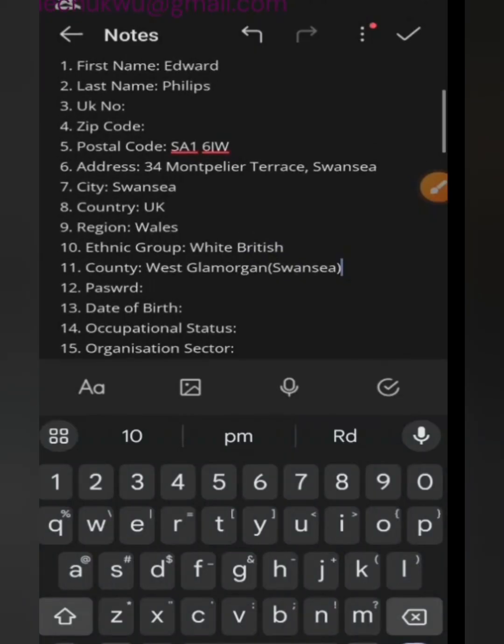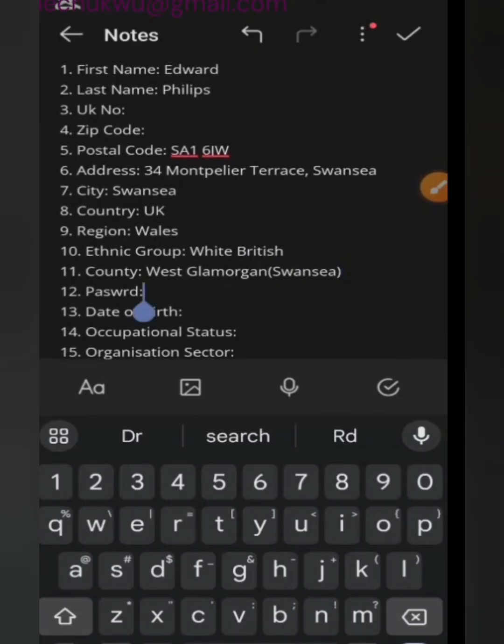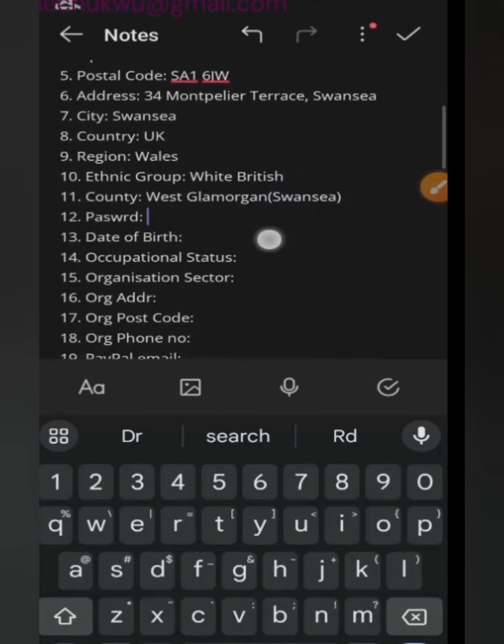Then the password, of course, the password you're going to be using for the survey site. That's what you're going to put there. Then your date of birth. Now, when it comes to this date of birth, I always advise you to pick anything between 30 to 35 years, and on some rare occasions, you pick up to 40 years. But let it be rare occasions. You can pick 30 to 35 years, or at maximum, you can add 36, 37.